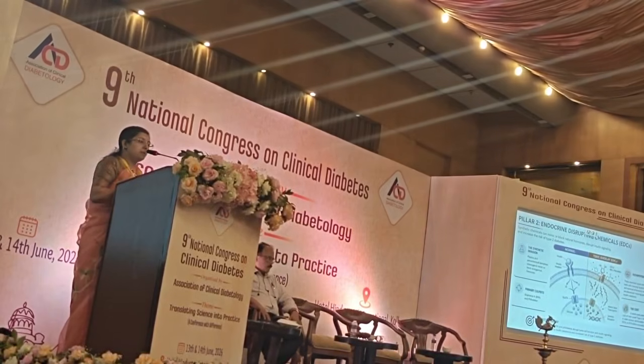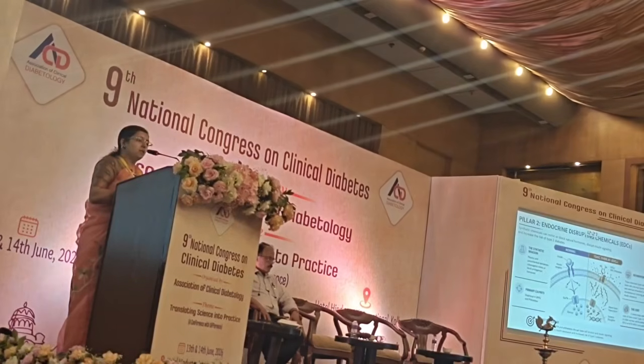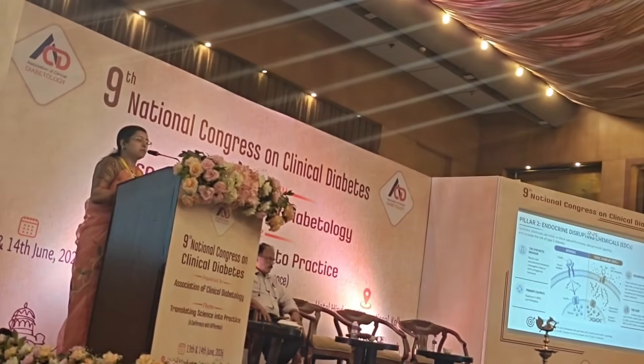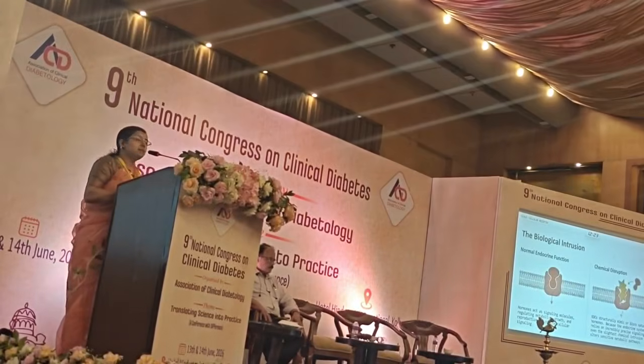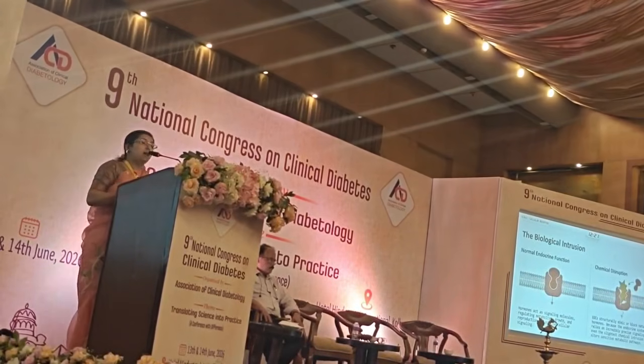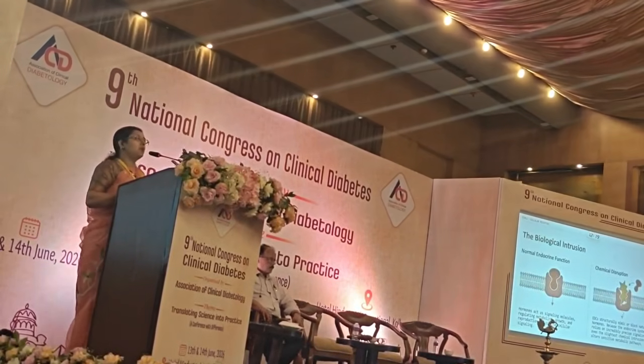These chemicals hyperstimulate beta cells while simultaneously inducing peripheral insulin resistance. This picture shows how chemical disruption or receptor hijacking occurs by endocrine disrupting chemicals, or EDC.